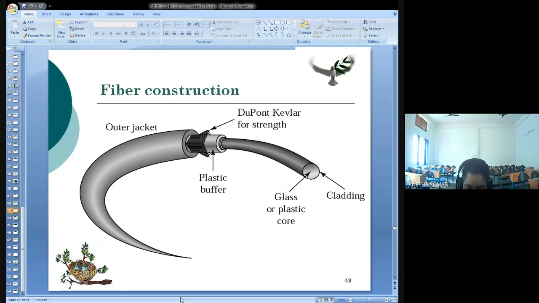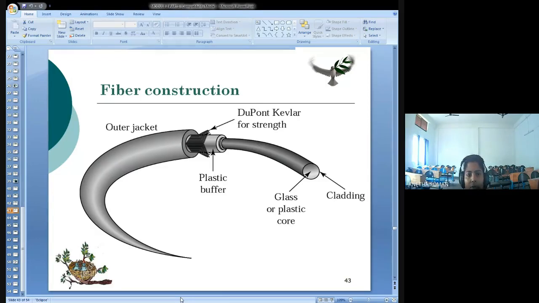Now below the Kevlar, you have another plastic coating in order to cushion the fiber. Now you have the fiber at the center of the cable, and it consists of the cladding and the core. So this is how the construction is. You have an outer jacket. Inside the outer jacket, in order to strengthen, you have Kevlar strands. Below that Kevlar, you have another plastic coating. And finally, you have the fiber at the center of the cable, and also the cladding.